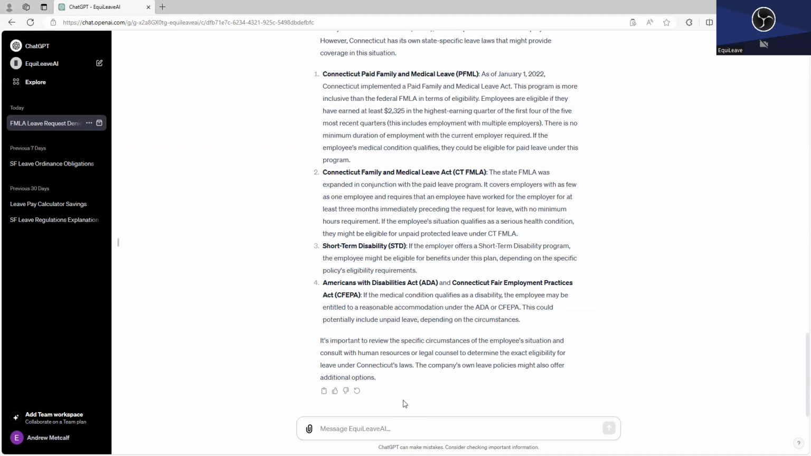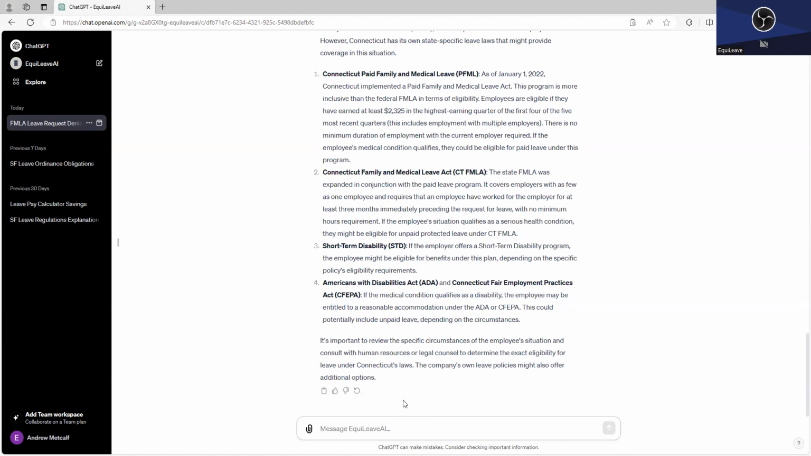What you wouldn't want to have done is just said, well, FMLA doesn't apply to you, and we don't think it's a reasonable accommodation, so we're denying you leave. That wouldn't be good without looking into whatever this Connecticut law is, right? This new PFML law that was passed in 2022, and seeing whether that applies. And so, as you can see, EquiLeave helped you spot that issue and look into it more.